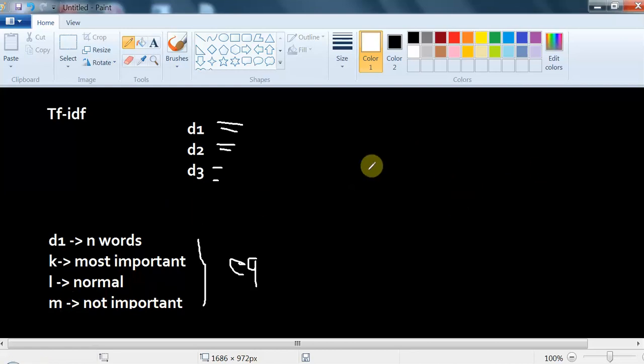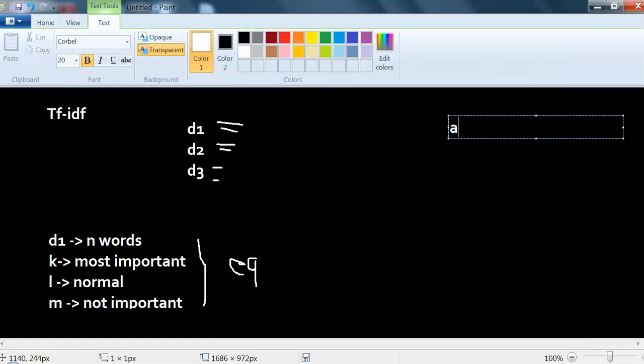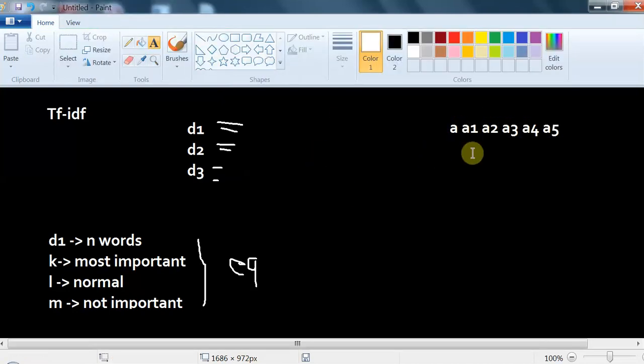Suppose I have 5 words: A1, A2, A3, A4 and A5. I will assign a weight to each word according to its importance. Suppose the weight for A1 is 0, so this word is not important for this document.